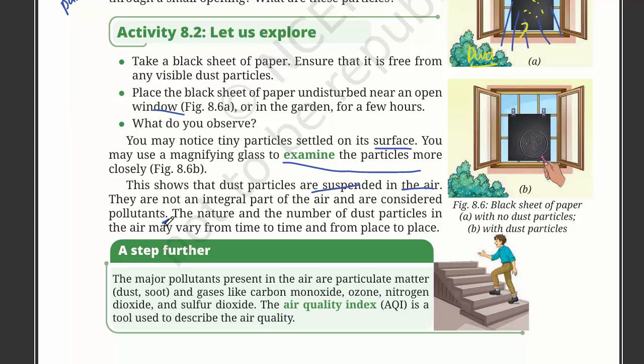They are pollutants. Not only are they non-useful, but they are also sometimes considered harmful pollutants. The nature and the number of dust particles in the air may vary from time to time and from place to place.